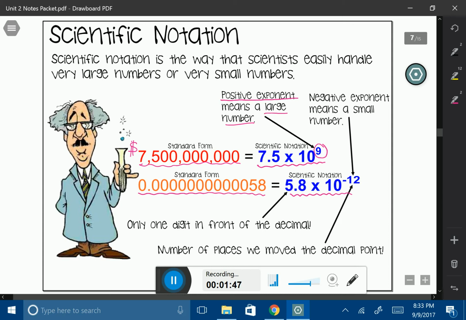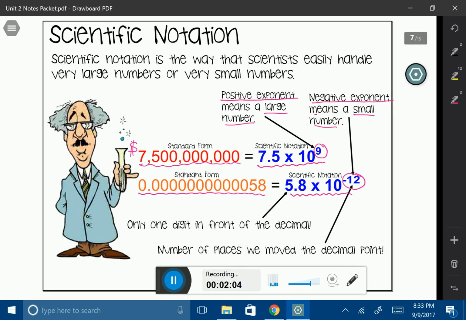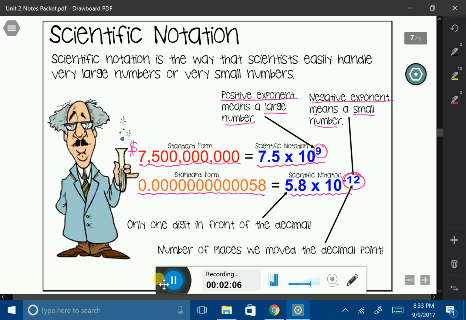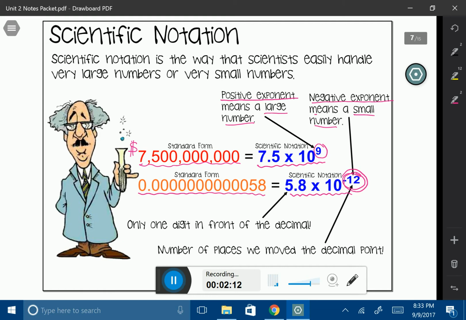And then our tiny little number, it has a lot of zeros in it, and it's going to have a negative exponent. So negative exponents mean that you have a small number. Now, one thing to make very clear is that the exponent number is not how many zeros there are. That is not what it means. I am going to show you what it means in a moment.